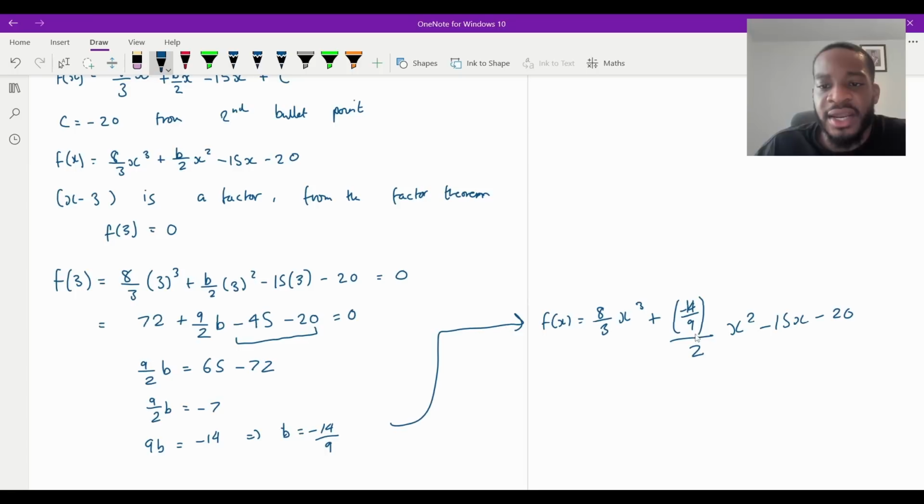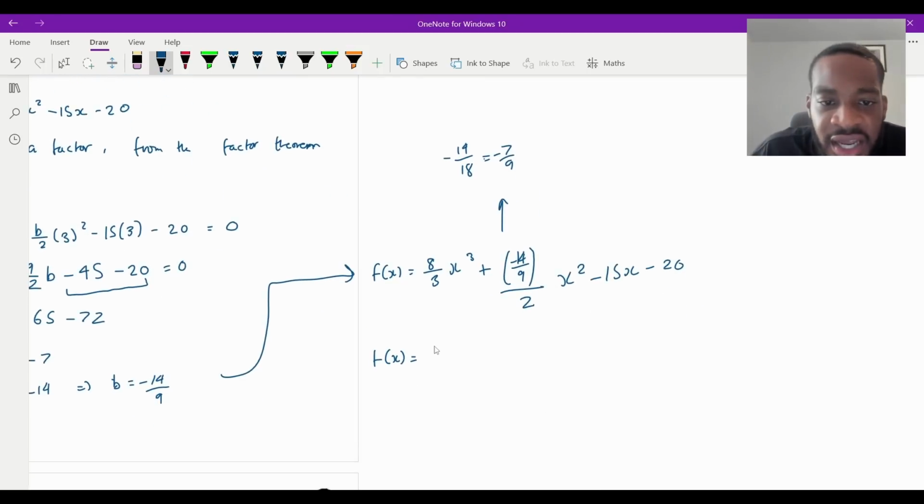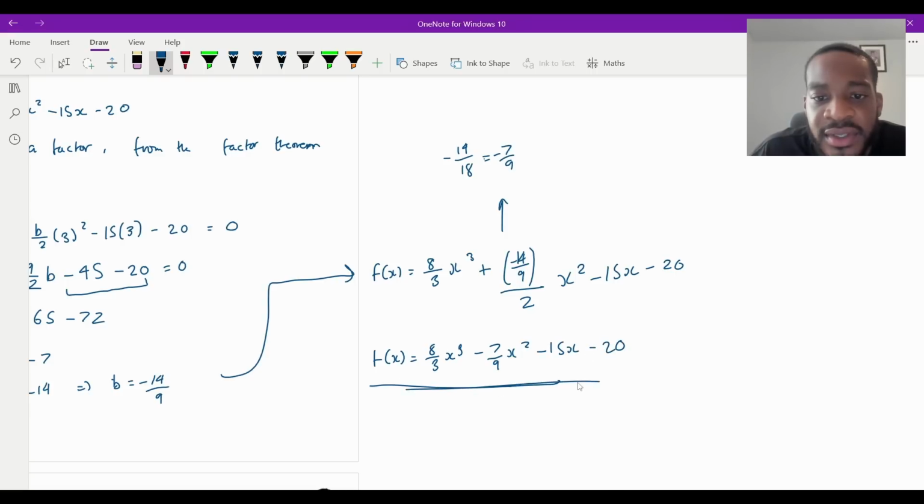And then now it's just about tidying that up, isn't it? So that would be, I'll do it here. That would be minus 14 over 18, isn't it? Divide top and bottom by 2. That would be 7 over 9. So the final answer is going to be f of x is going to equal a over 3 x cubed minus 7 over 9 x squared minus 15x minus 20. And that's it. And that will give you the full 6 marks.